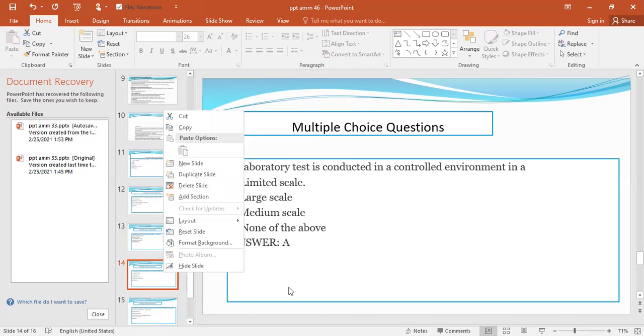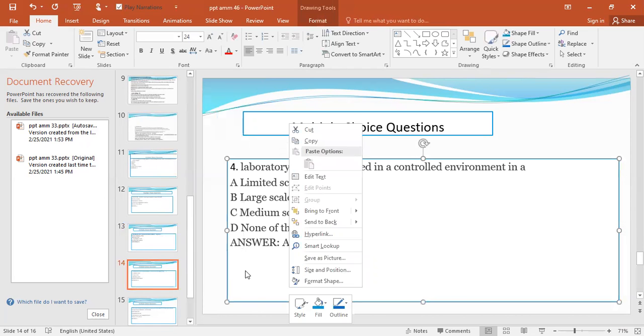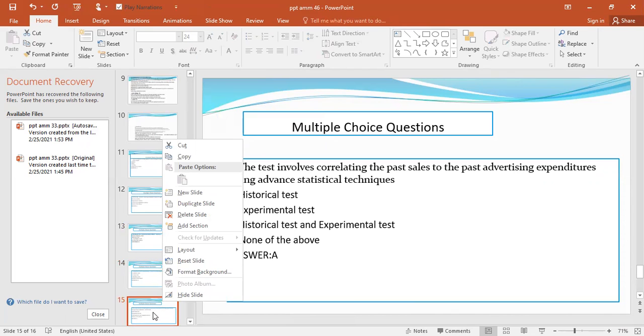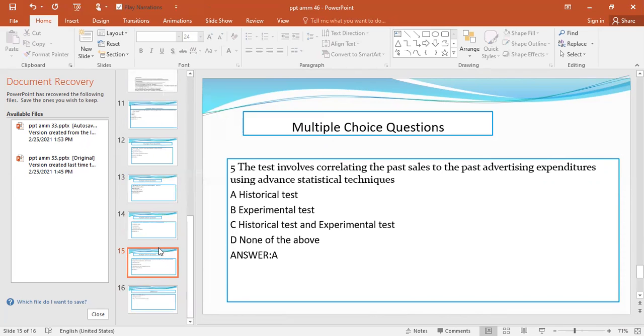Next question is laboratory test. Laboratory test is conducted in a controlled environment in a limited scale, or large scale, or medium scale, or none of the above. So the answer is limited scale. The last question for today's session is, the test involves correlating the past sales to the past advertising expenditure using advanced statistical techniques: historical test, experimental test, or historical test and experimental test, or none of the above. So the answer is historical test.